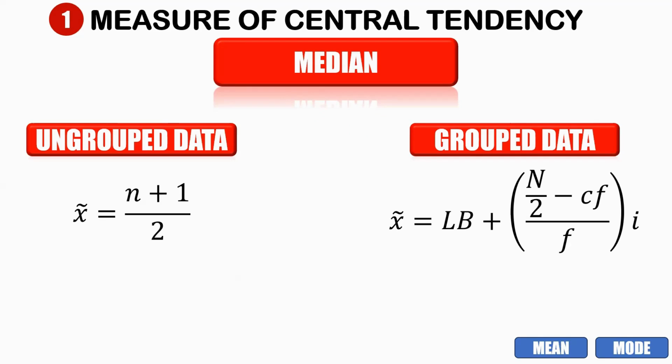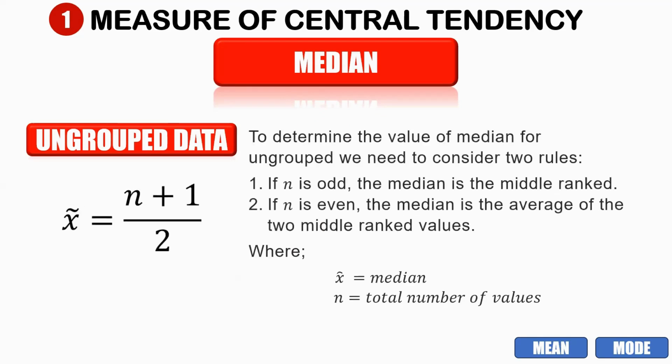Let us start with the ungrouped data. For ungrouped data, we need to consider two rules. If your n is odd, the median is the middle rank. If your n is even, the median is the average of the two middle rank values. The formula is median equals n plus 1 divided by 2. This is the way we find the location of our median in a given data set.